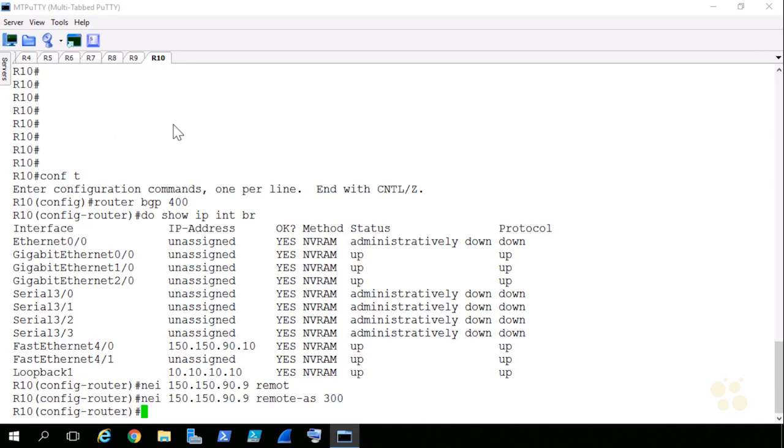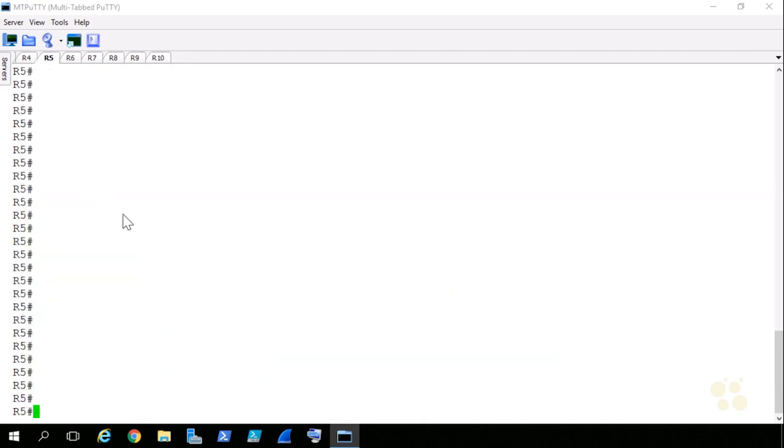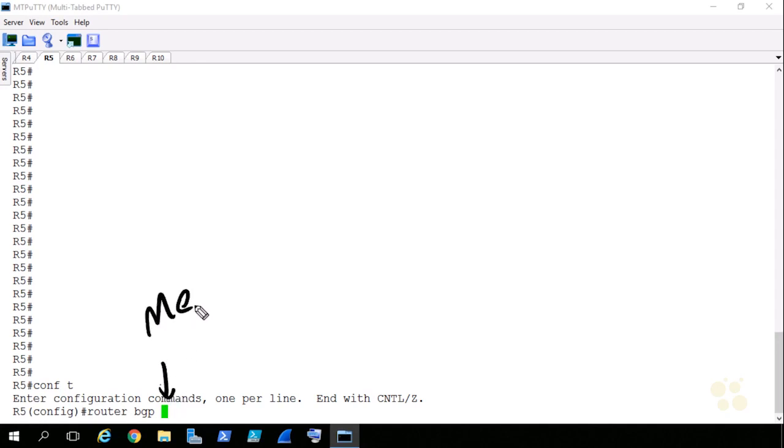Now we need to start building the confederation, and I'm going to start with R5 to get that done. This is what's connected directly to R4, and here's how we configure it. We'll go into configuration mode, and then we'll specify router BGP. And what we're specifying here isn't AS300. We're going to specify our confederation number, which is also known as a member ASN.